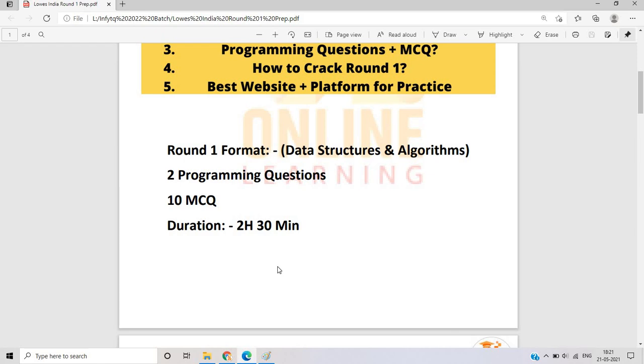Many candidates ask what the syllabus is that comes under this, and what the complete syllabus is for data structures and algorithms. For that I just took my university syllabus because it is sufficient, since the data structures and algorithms syllabus covers most of the topics.